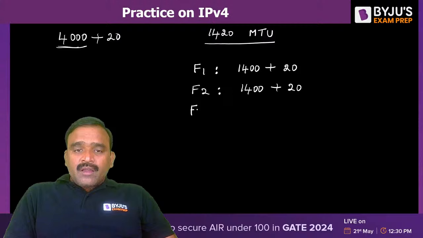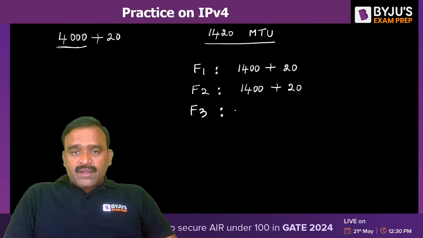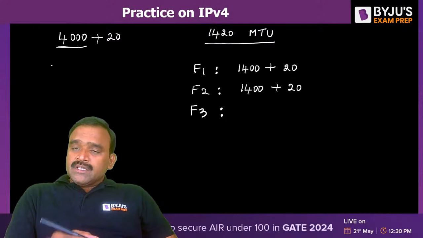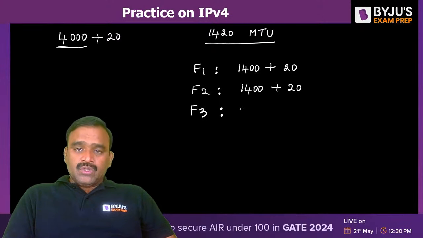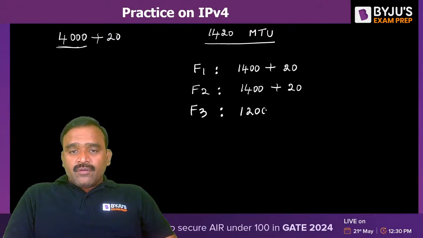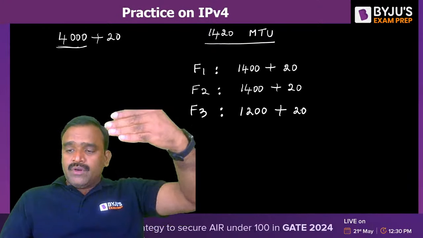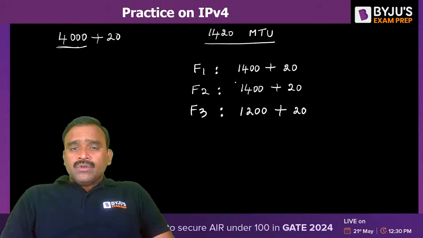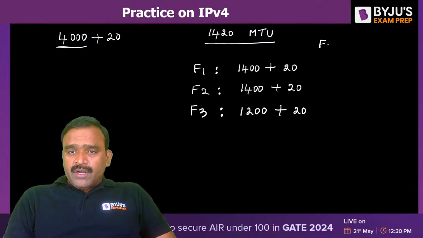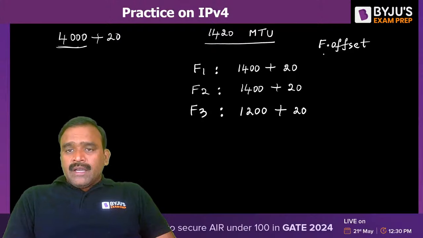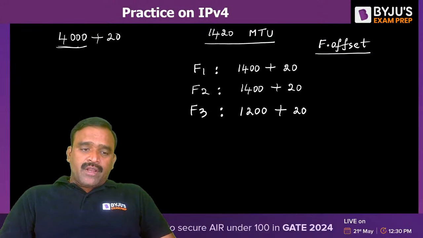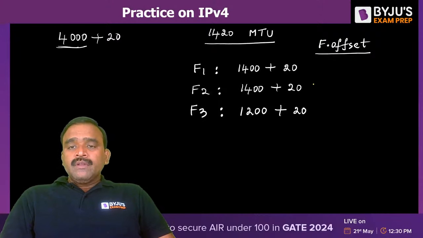And the last fragment, fragment 3. How can you say it is the last fragment? 1400 plus 1400, how much data is covered? 2800. Still, how much is left over? 1200. So this 1200 bytes of payload should be attached with 20 bytes of header. So every fragment is supposed to have a fragmentation offset, which is telling the relative position of each fragment in the original datagram. Relative position.